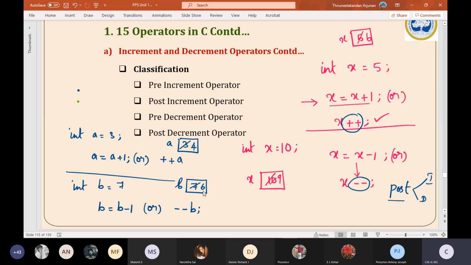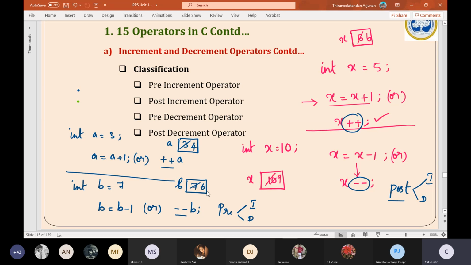So what I mean to say here is, we can either use this plus plus in front of the variable or else plus plus after the variable. Similarly, we can use this minus minus in front of the variable or after the variable. If you are using it before the variable, we will say this is a pre-increment or pre-decrement. Similarly, if you are using this plus plus symbol after the variable, we will say that it is a post increment or post decrement. Anyhow, the effect on the final value for that particular variable is the same.